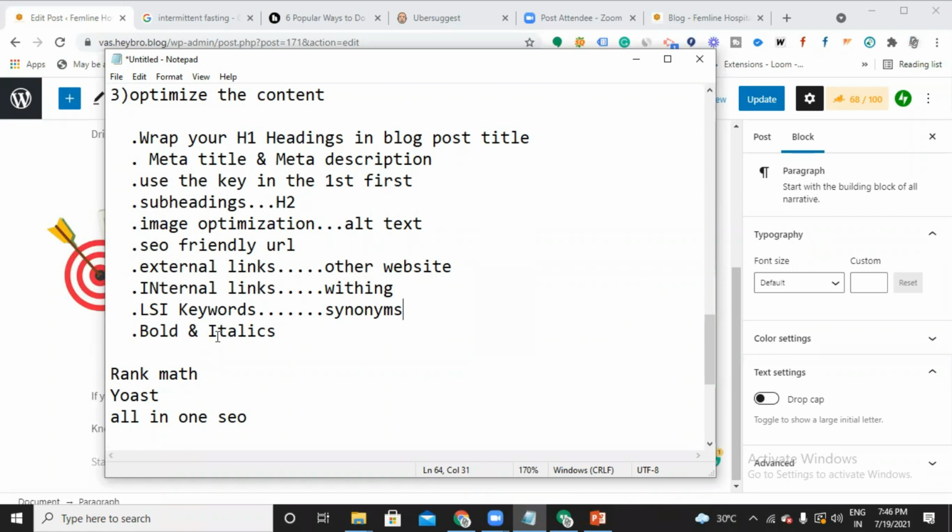Why you have to use synonyms is to make Google better understand what the blog is all about. So this complete optimization, who are you doing it for? Both for the user and the search engine. To attract the user as well as to impress Google by doing good optimization. How to find these LSI keywords?